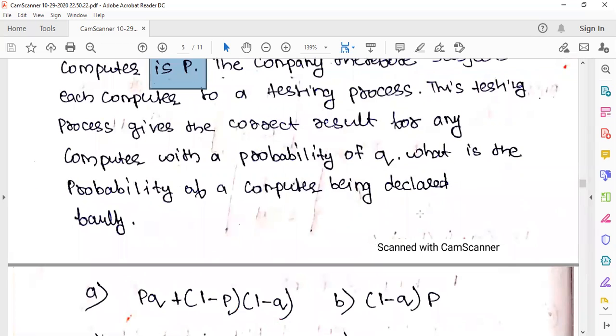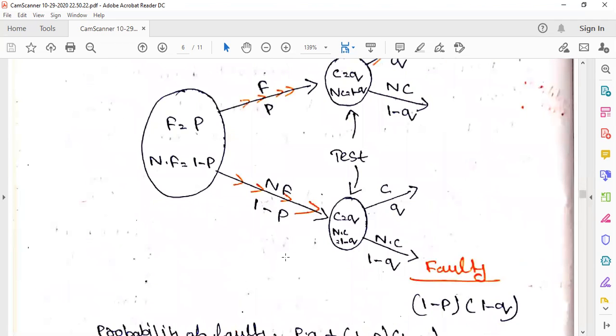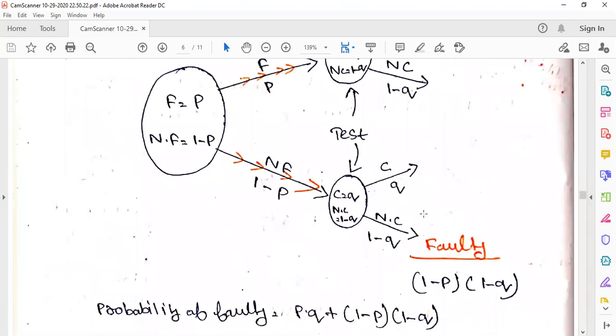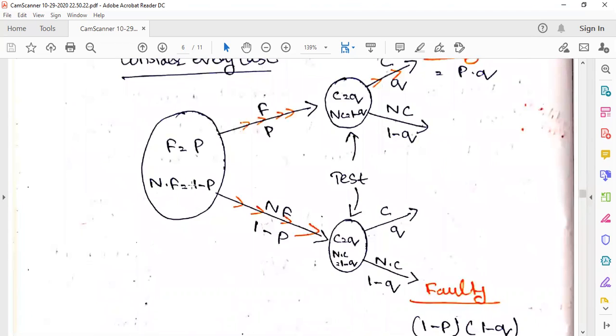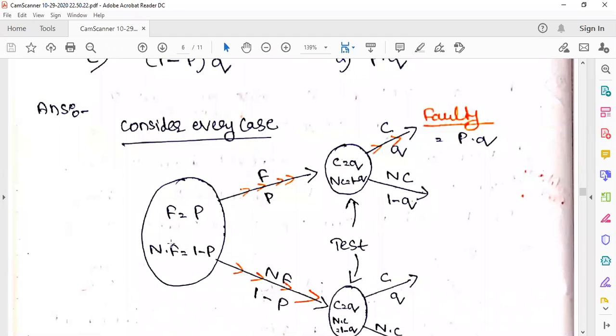So what is the question? What is the probability of the computer being declared faulty? So we want to know when it is declared faulty, right? Which are the cases? When the computer is faulty, the probability is P, and upon checking it also gives the correct answer, meaning it is declared faulty. So that probability is P into Q.